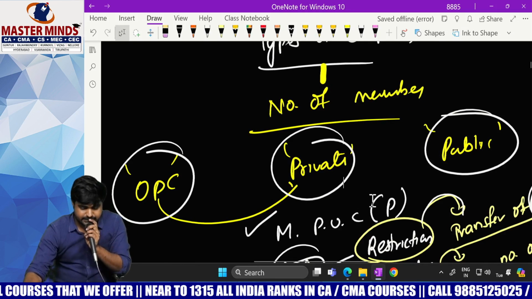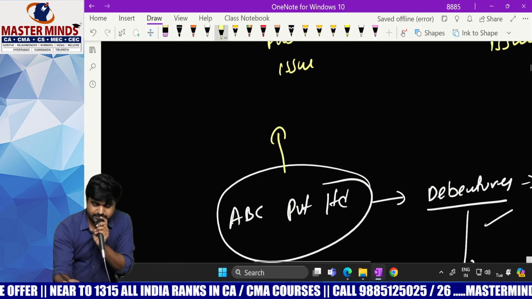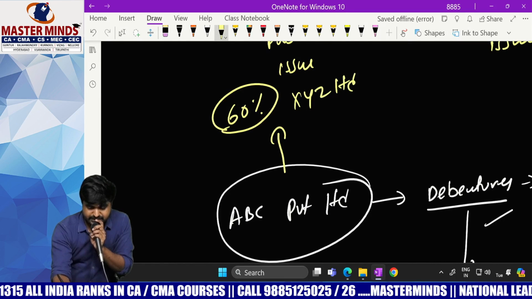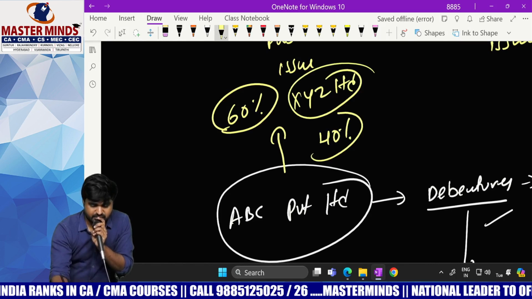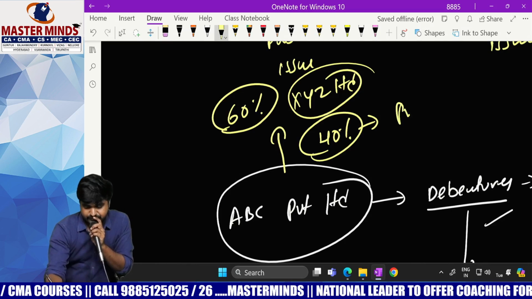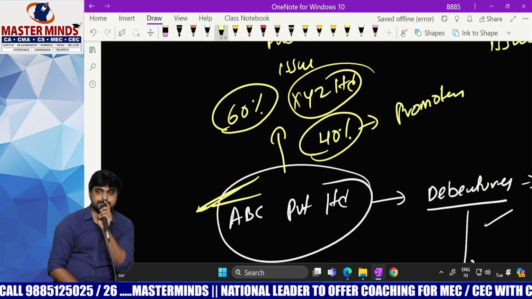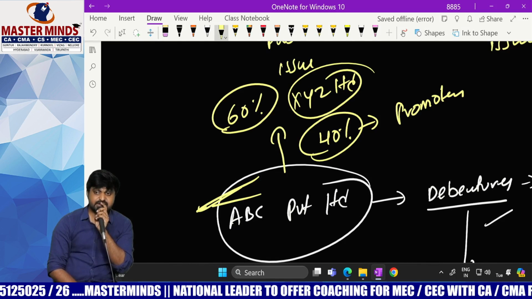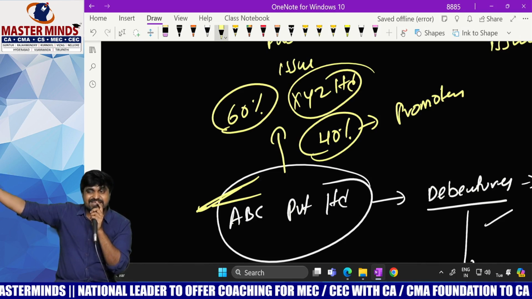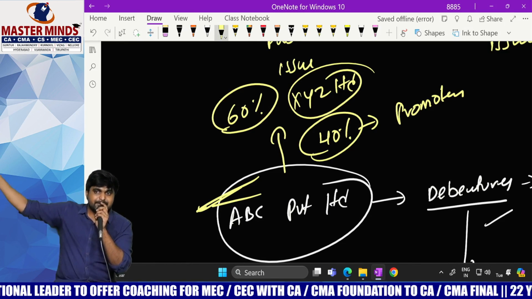Say for example, there is a company called ABC Private Limited. This is a private company. In this company, 60% of shares are held by XYZ Limited, which is a public company, and 40% of shares are held by promoters who created the company. Now say, what is the status of this ABC Private Limited? It is not a private company. It will become a deemed public company. Sir, its articles contain those 3 clauses. Even then, it will be treated as a public company because it is a subsidiary to a public company.